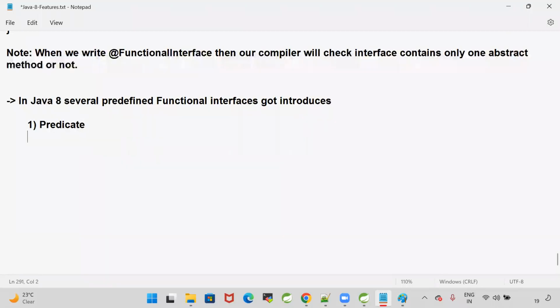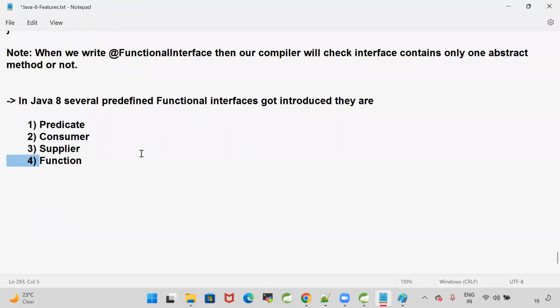Second one is consumer. Third one is supplier. Fourth one is function. When we are working with the Stream API, these lambdas and functional interfaces we are also going to use. They are predicate, consumer, supplier, and function.